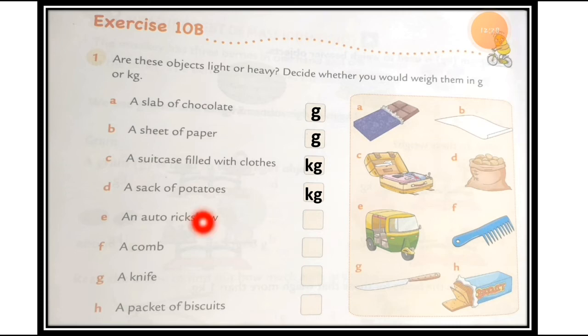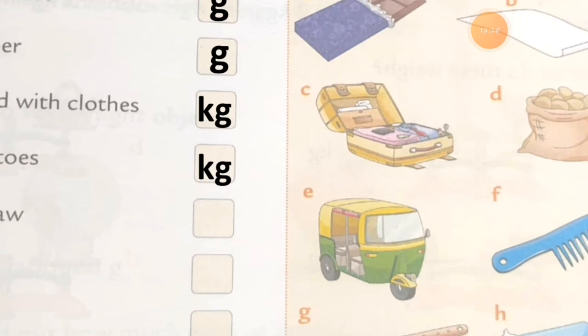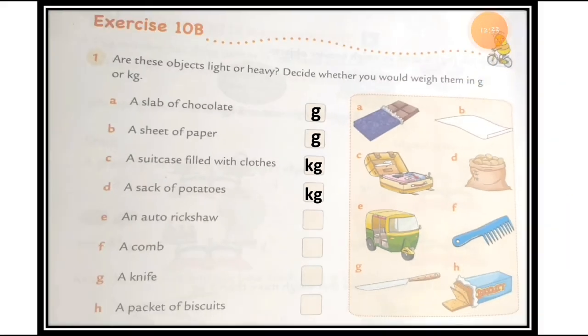Now the next one is an auto rickshaw. You all know about this auto rickshaw. The picture of the auto rickshaw is given here in number E. See this picture, okay? You all know about the auto rickshaw, right? You even come to school in the auto rickshaw, right? How do you come to school?